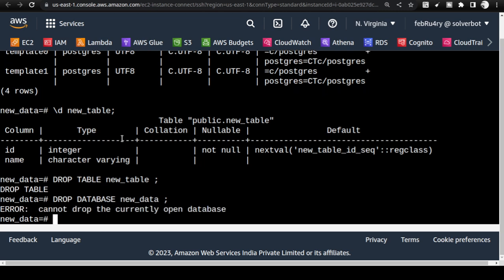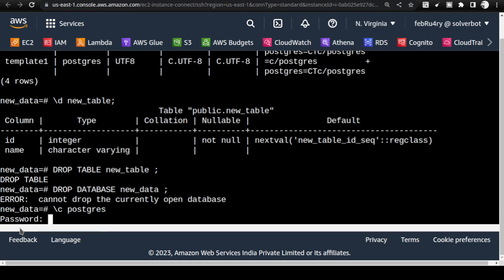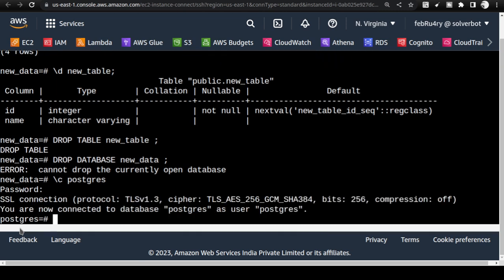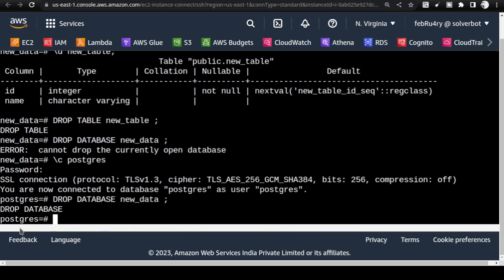Okay, why am I not able to drop? Because I am actually inside the database, so I cannot drop it. So connect to Postgres, the starting database, and it will ask you for the password. Give the password, and now you can drop the database. So it will drop. Let us go back to the presentation.